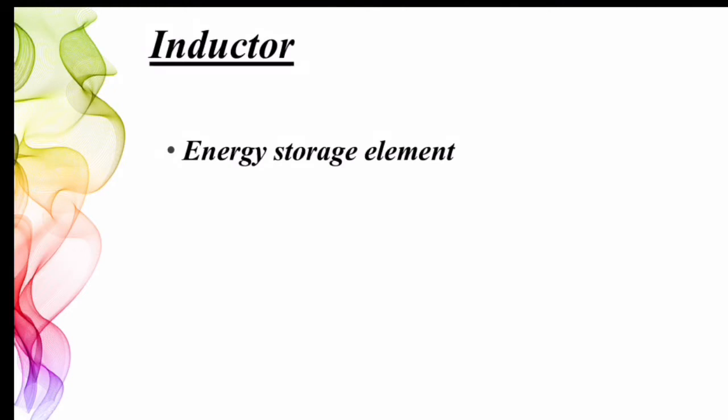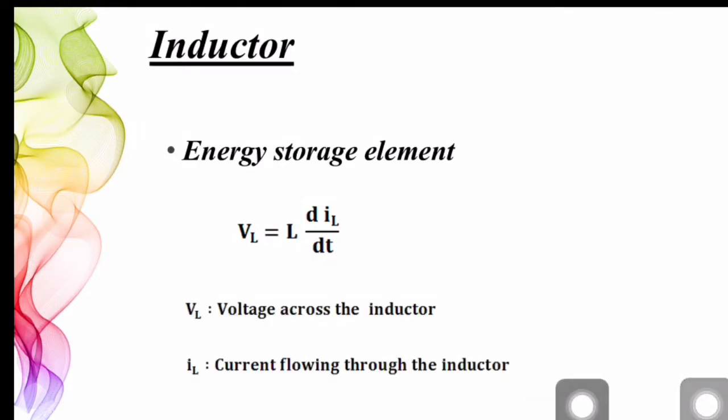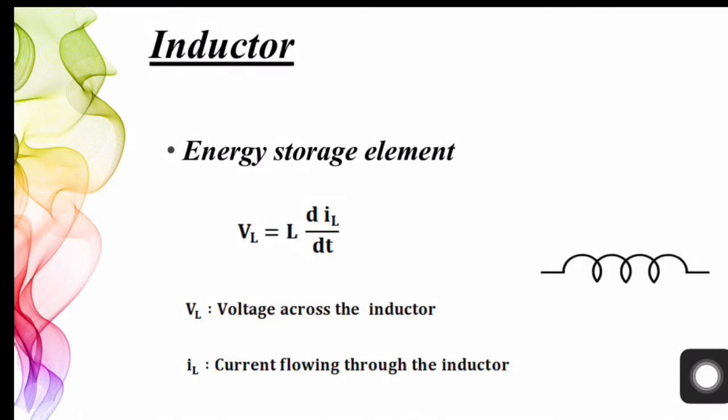This change of field induces a voltage VL across the coil, which can be mathematically expressed as VL = L dIL/dt, where VL is the voltage across the inductor, IL is the current flowing through the inductor, and this constant of proportionality L is known as inductance. Alright, you can see the symbol of an inductor here.